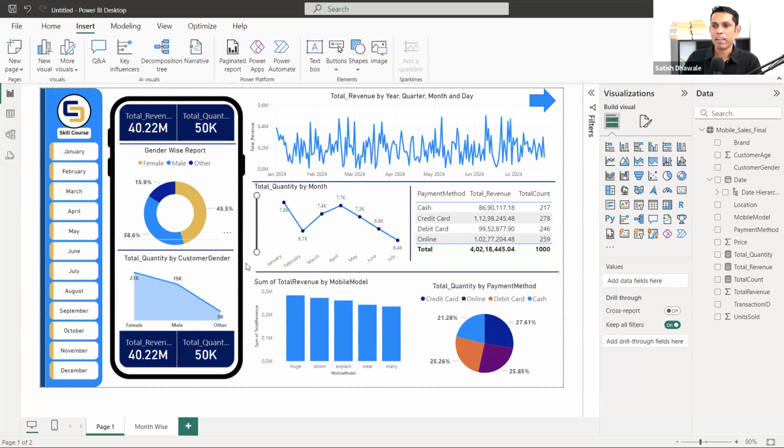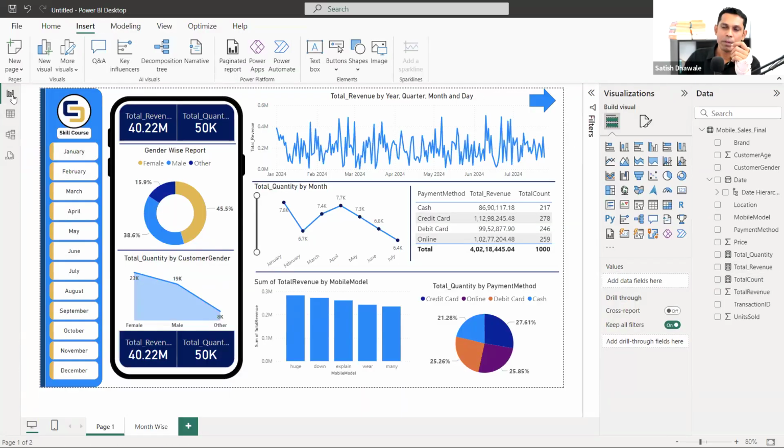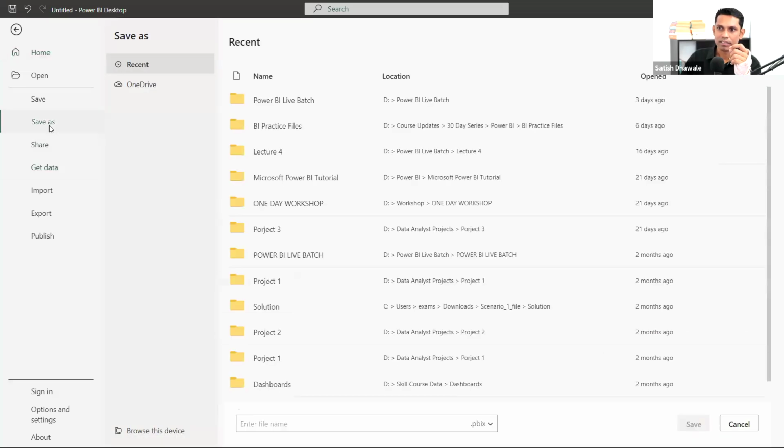Very good. Okay, so now let's save this first. You need to save this file. Always remember, whenever you are importing data from CSV or from Excel, and the data is less than 1 GB, then Power BI will attach that data with that PBIX file. Okay, so now click on the file and click on save as.